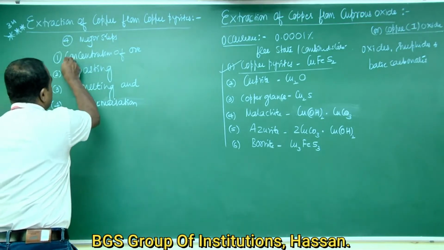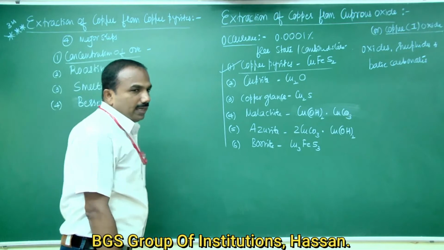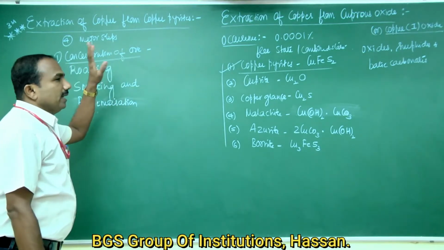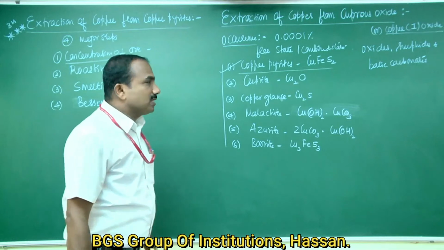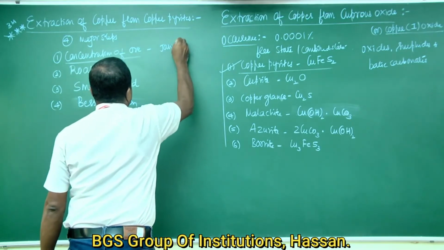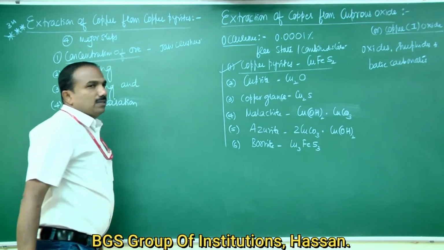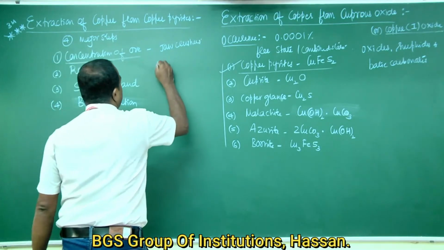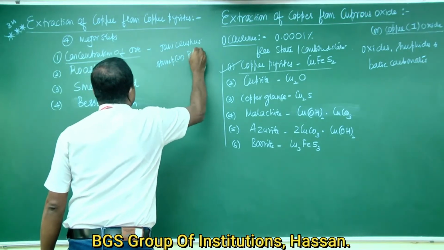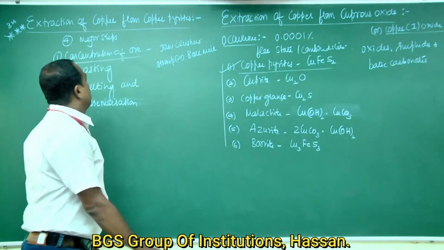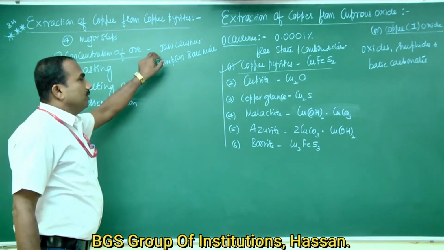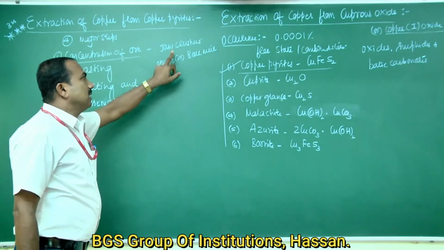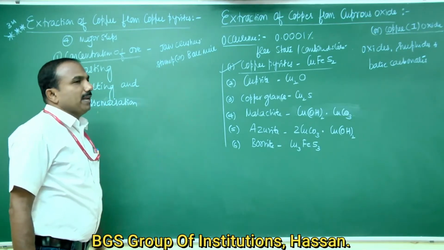First, concentration of the ore. The huge lumps of the copper pyrites ore are made into small pieces with the help of jaw crushers, and then finally powdered by means of a stamp mill or ball mill.